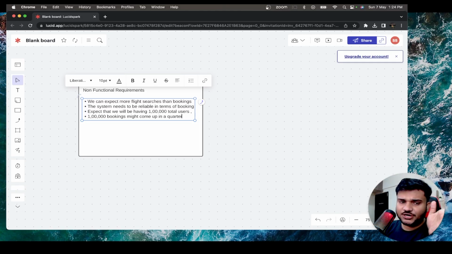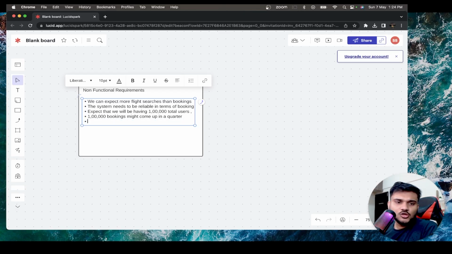And these are for registered users, those users who have actually signed up to our application. Generally, you will see people don't even sign up to the application unless they have to make their first booking. For example, you can go and roam around in Google Flights. You don't need to sign up to MakeMyTrip or goIbibo or anything, right? You make that sign up once you actually start booking things so that you can get notifications and everything, right? So if you're getting approximately 1 lakh bookings, and we assume that in a quarter there are 90 days, you can make an approximation of approximately 100 days.